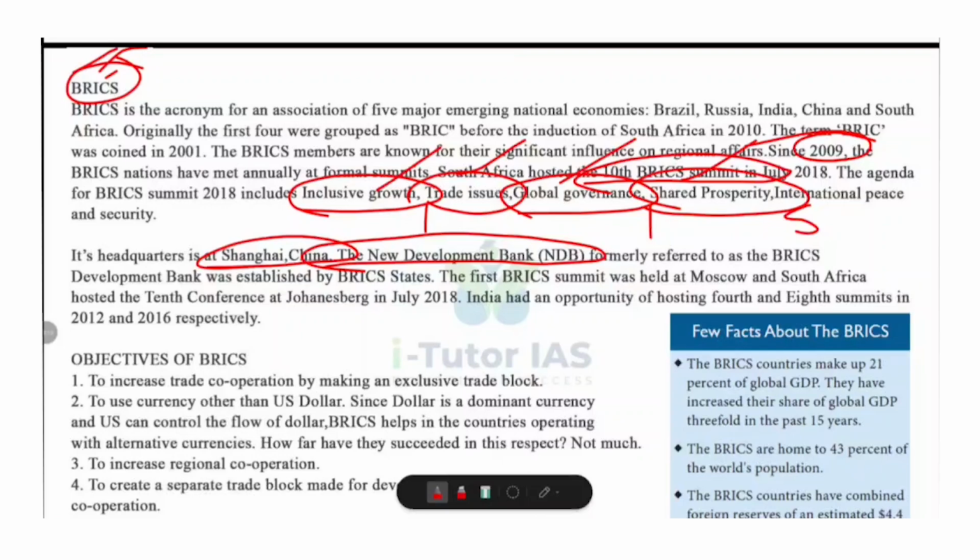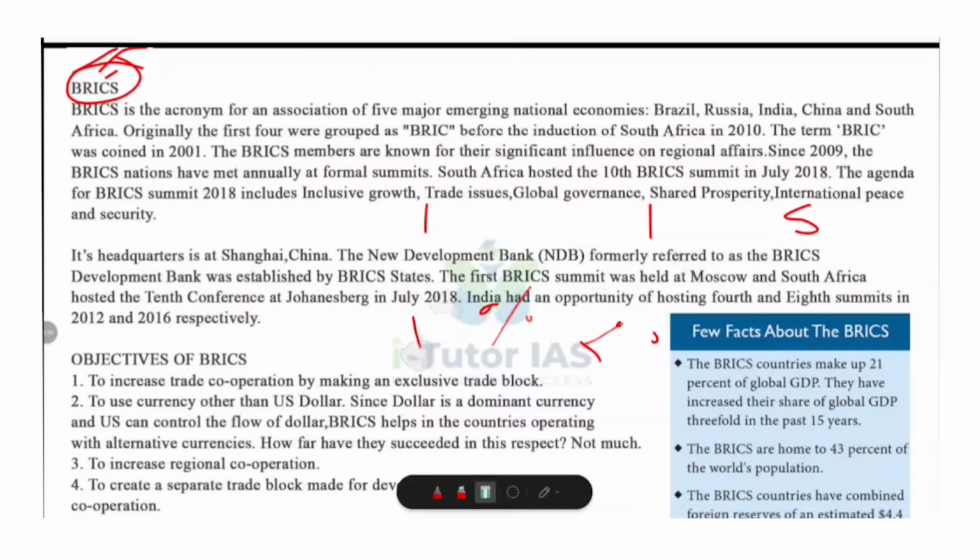Now, why does BRICS matter? It represents over 40% of the world's population and accounts for around 25% of global GDP. And it serves as a voice of developing nations in world politics and economics. Okay, so this is about BRICS. So let's read it line by line. BRICS is an acronym for an association of 5 major emerging national economies: Brazil, Russia, India, China and South Africa.